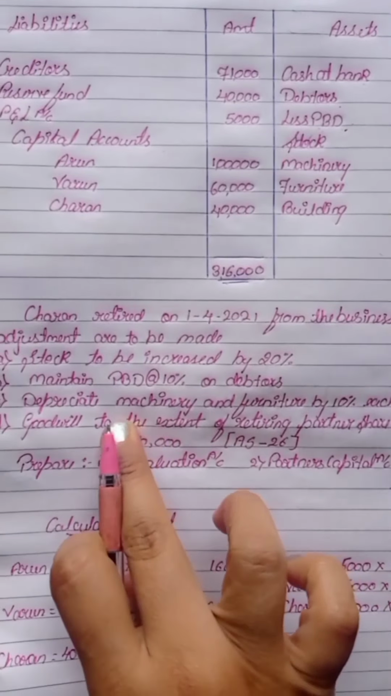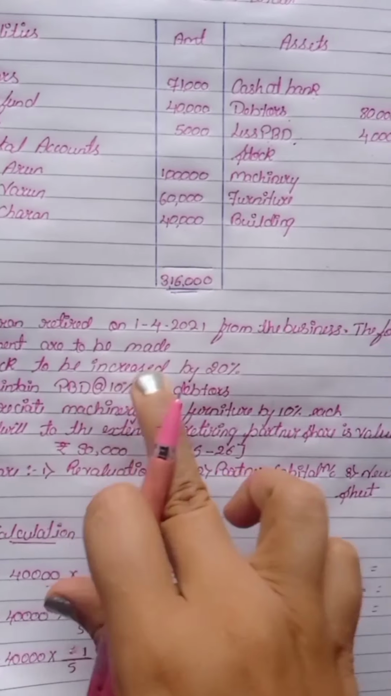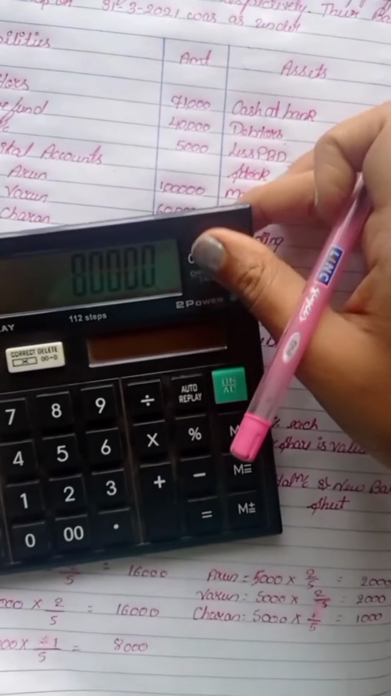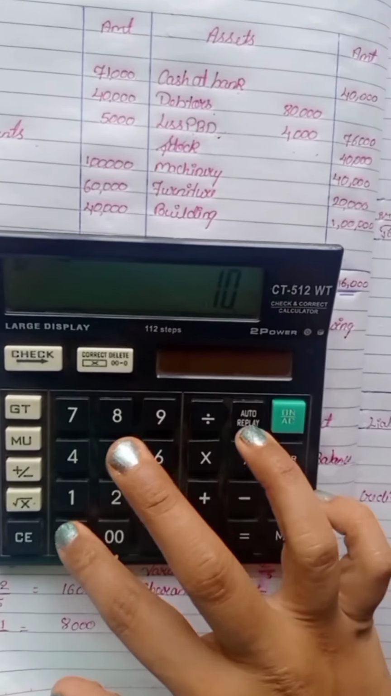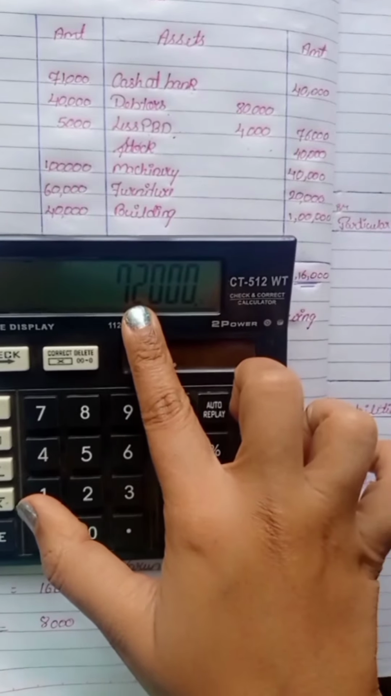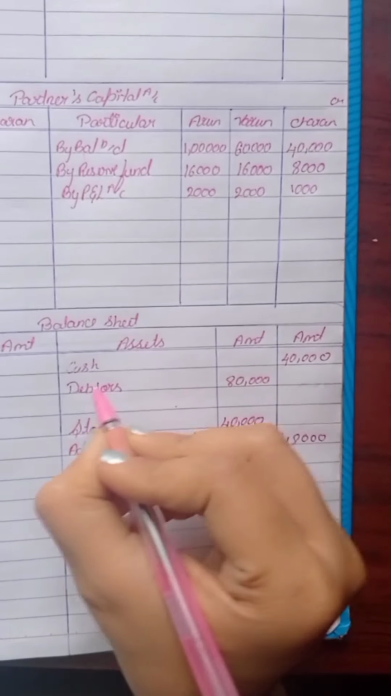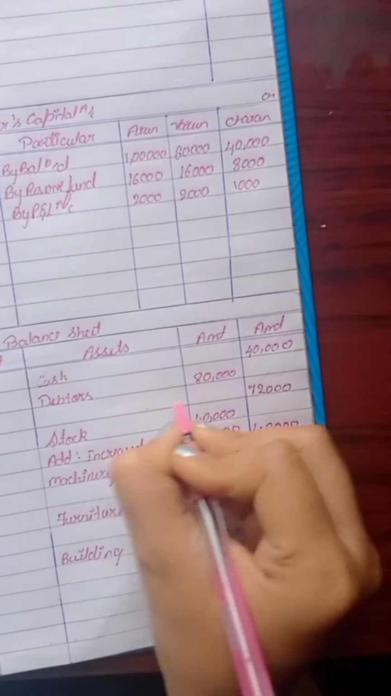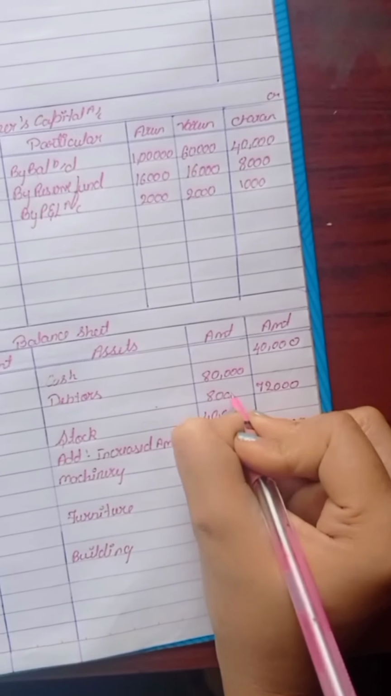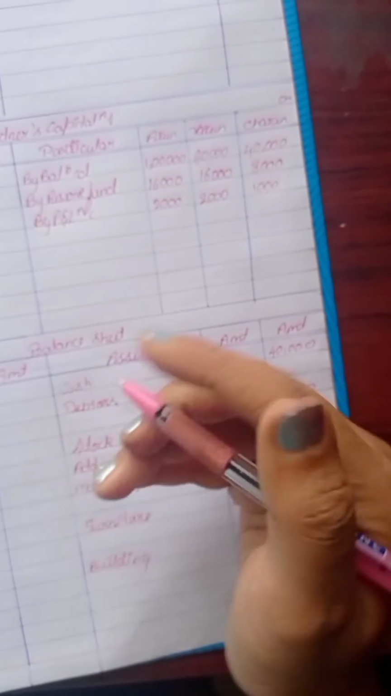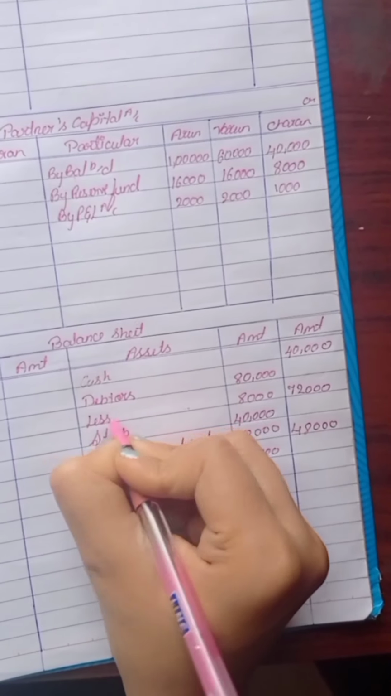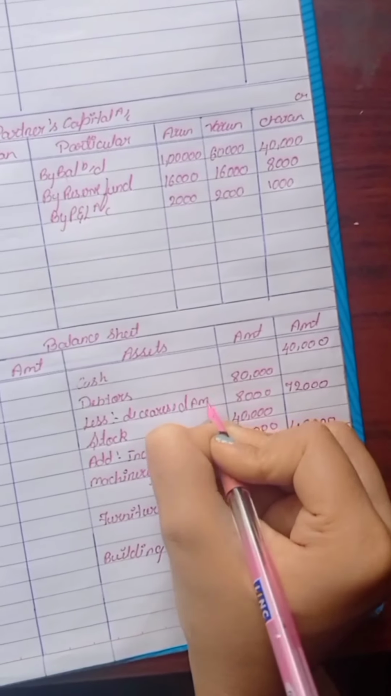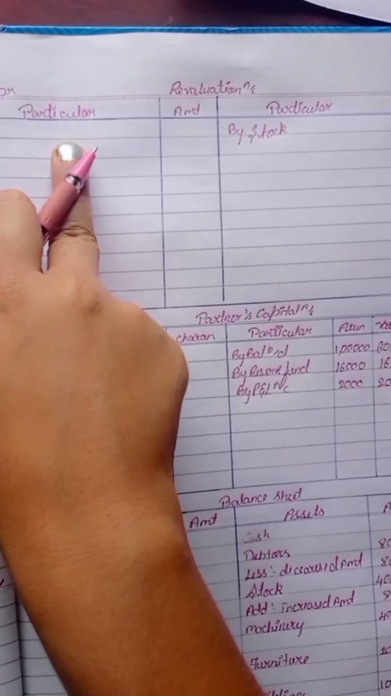Next adjustment. Maintain PBD at 10% on debtors. Debtors are 80,000 minus 10% will give you 72,000. So in your balance sheet, debtors in outer column write 72,000. The difference is 8,000, which is reduced. So write less decreased amount. This we have to write in revaluation account also.